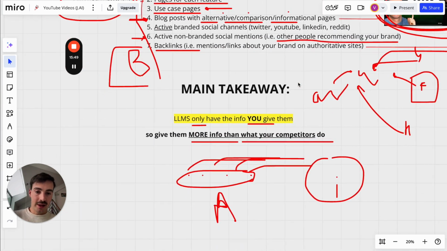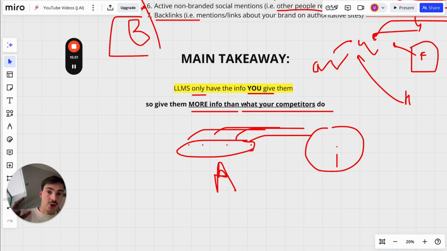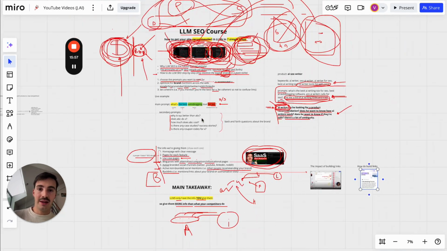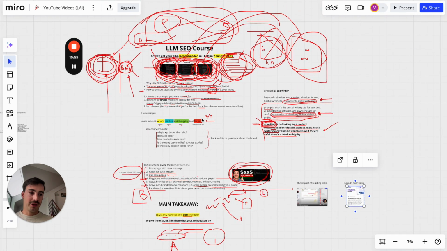And again, the main takeaway here is that LLMs only have the info you give them. So give them more info than your competitors do. Pretty straightforward, right? Hopefully this was valuable. I know I spoke a bit too fast, and maybe went over some complex topics, or wasn't able to properly explain myself. Hopefully I was. Again, to sum it up, these LLMs take info from all around the web, so you have to make sure you get your mention in every single place.